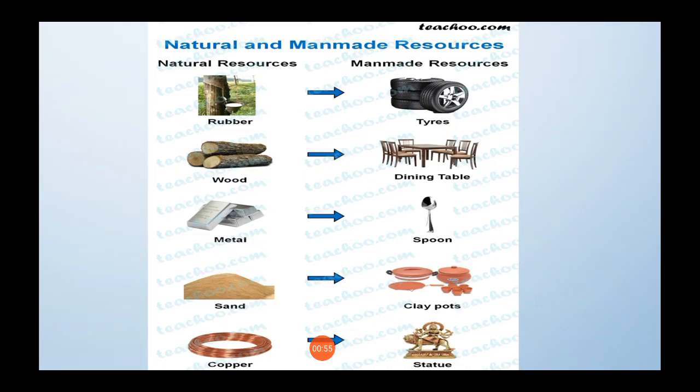And metals can be used to make spoons, forks, even metal chairs and metal benches. These are some of the applications of metals. Then sand can be used to make clay pots, and copper can be used to make statues, and even ornaments. These are some of the examples of man-made and natural resources.